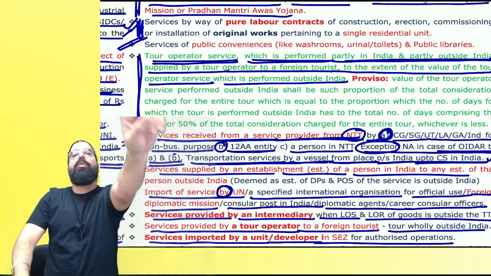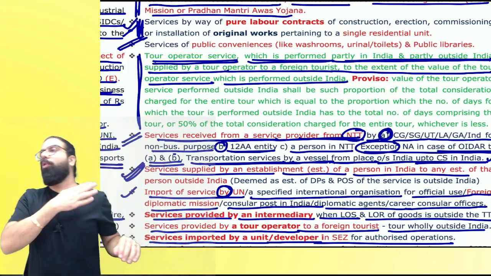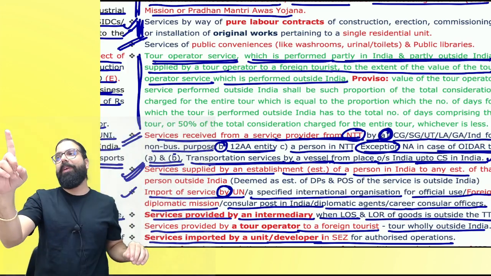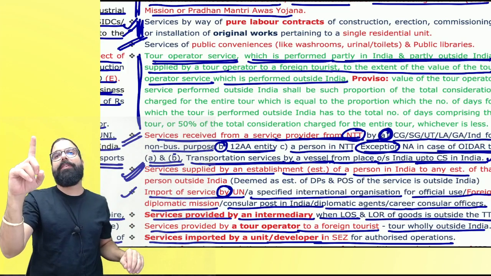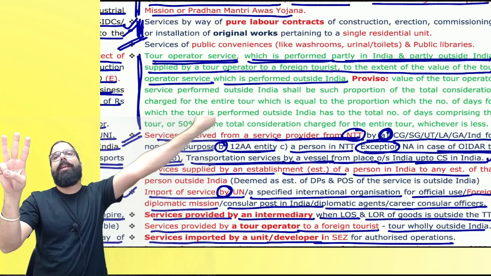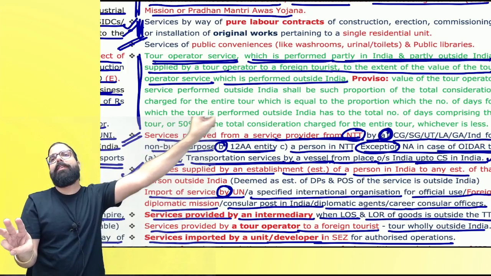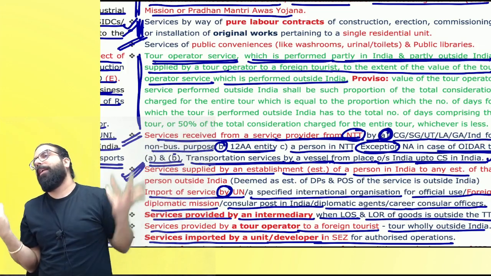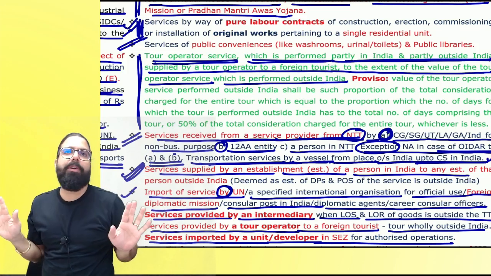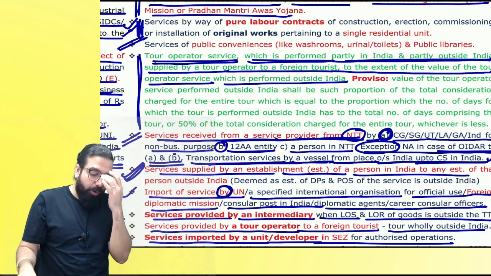Now I will tell you, I am a tour operator. People, I am a tour operator. I went ahead and charged 1 lakh rupees for the tour operator service. 3 days in India, 2 days in Nepal. How much service will be taxable? 60,000 will be taxable. 2 days ka 40,000 will be exempted. Are you guys able to understand this point? That is what is being told.